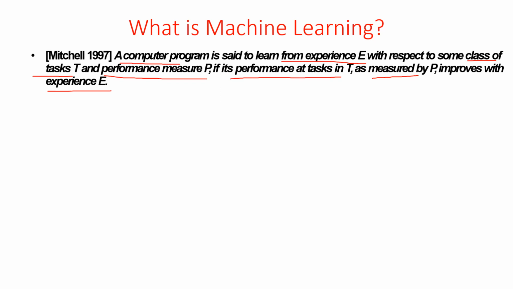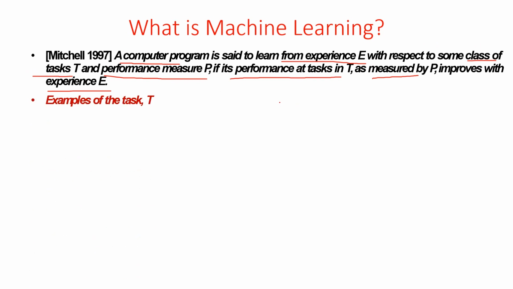And if there are any errors or any issues, then those issues could be sorted out by improving the performance. This is what is meant by machine learning. So now let's see what is meant by this. What do I mean by this class of tasks? What do I mean by performance measure? What do I mean by experience? That's what we're going to learn now.